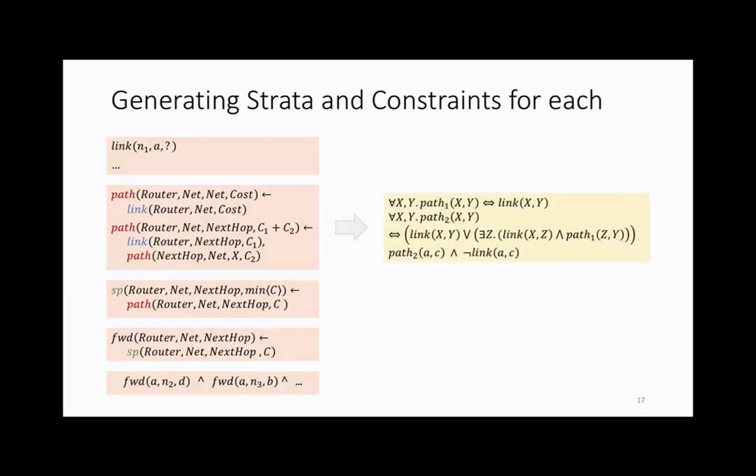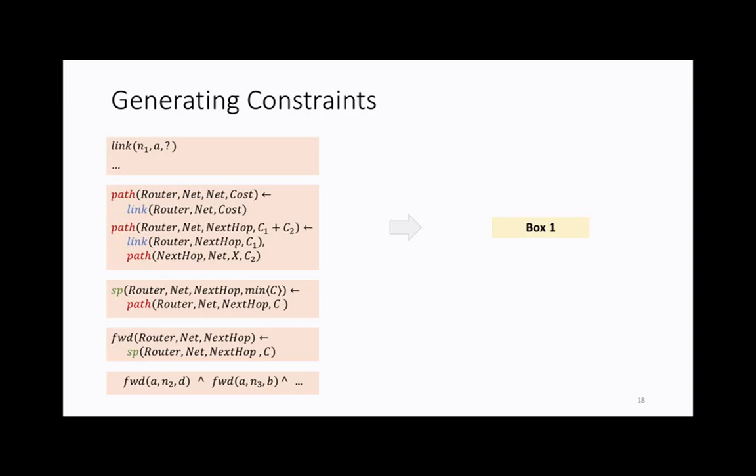So back to our stratified Datalog program for this shortest path computation. We generate SMT constraints for each strata here. I'm going to refer to these as boxes because the constraints themselves are not very important. Notice here, the first box is the inputs, which are unknown. These are the ones we want to synthesize and find, and these are the configurations of the network. And the last box, the bottom box, is the requirements, which are given to us. And the intermediate boxes are just the various stages of computation that the Datalog program will compute.